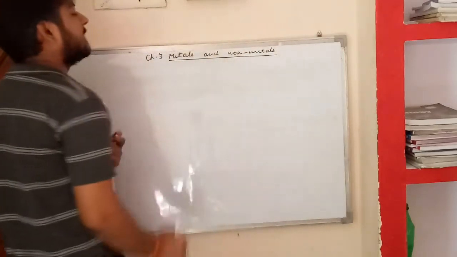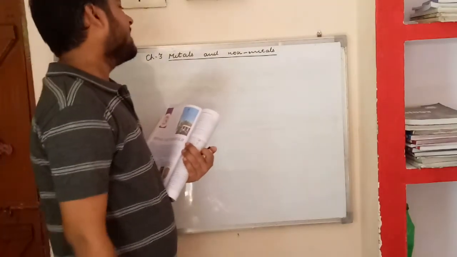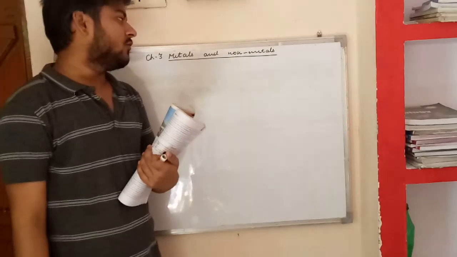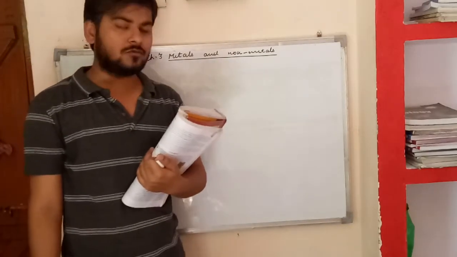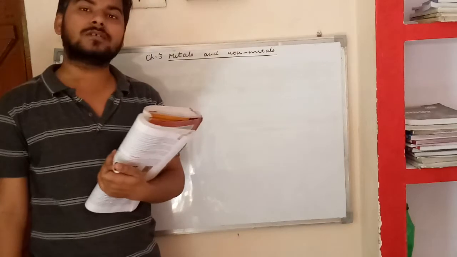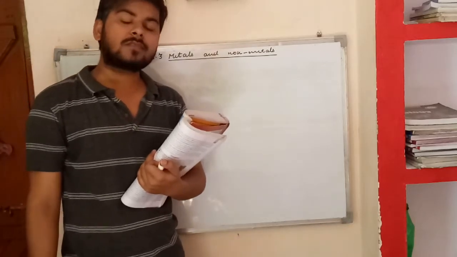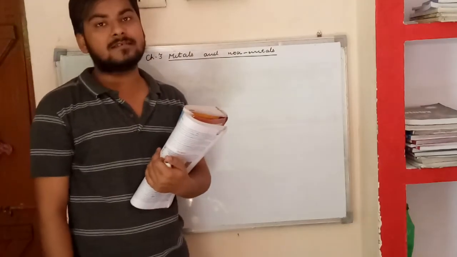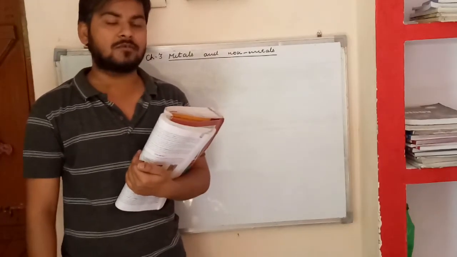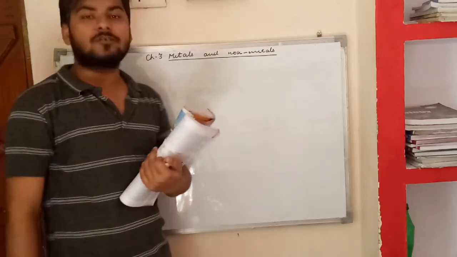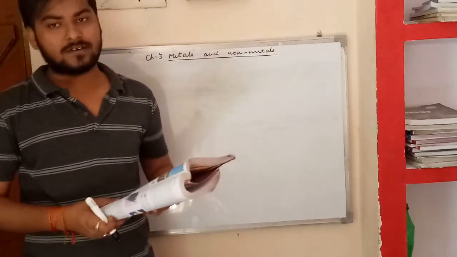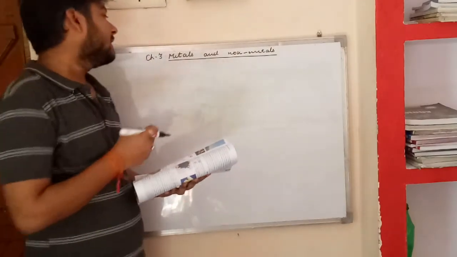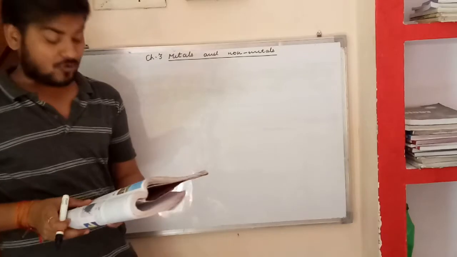This is your third chapter of chemistry, that is metals and non-metals. Students, आज हम बात करेंगे metals and non-metals. Students, you know about the metals and non-metals because you have studied about the metals and non-metals in previous classes like 9th class, because आप लोग इसके बारे में पढ़ चुके हैं metals and non-metals के बारे में and their properties also. Here let us start the chapter number 3, metals and non-metals.